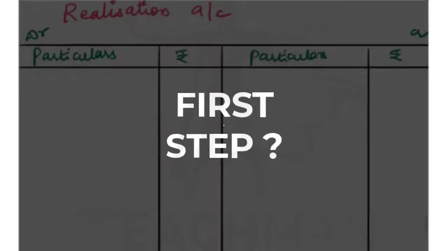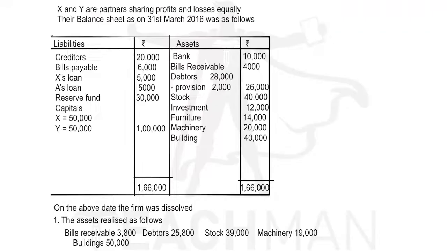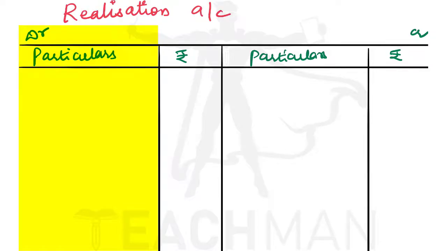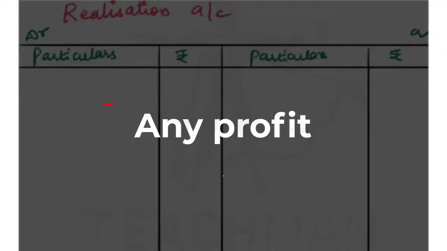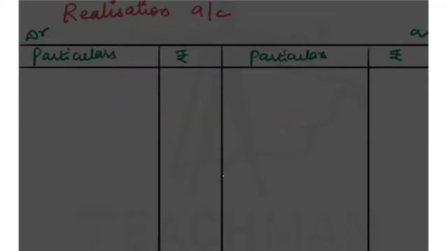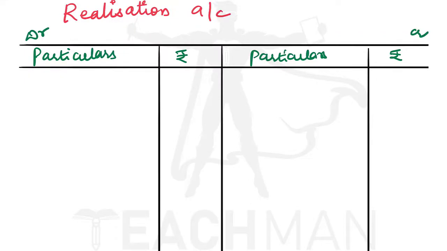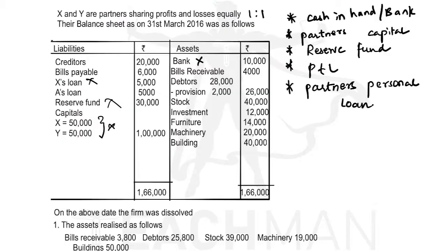So what is the first step in the preparation of the realization account? The first step is to record all the assets from the asset side of the balance sheet on the debit side of the realization account, except cash in hand or any profit given in the balance sheet. So let us record the assets.